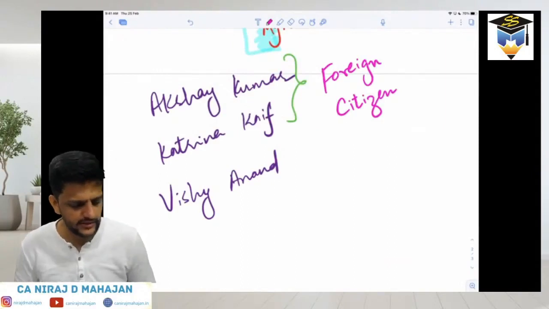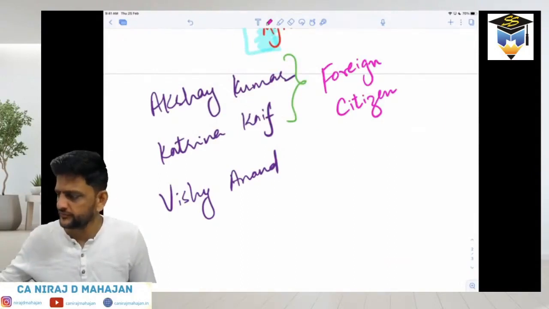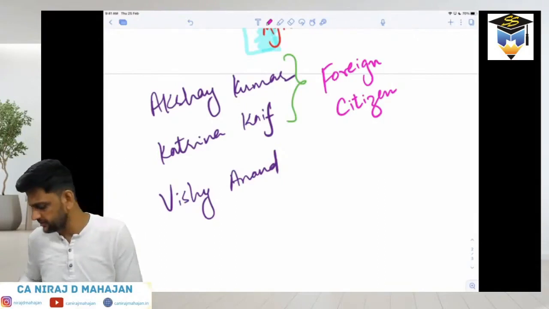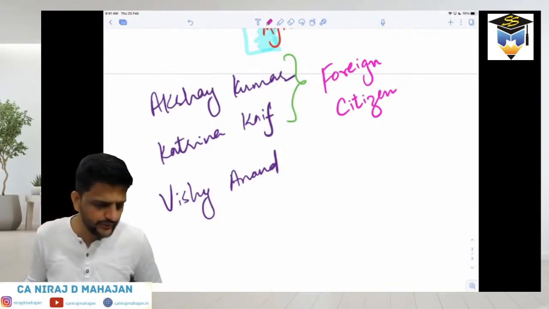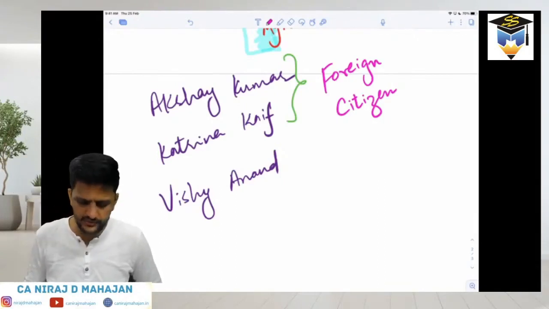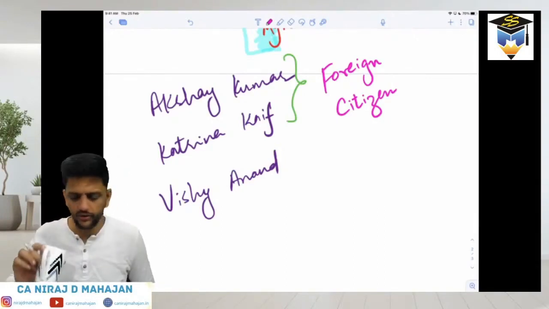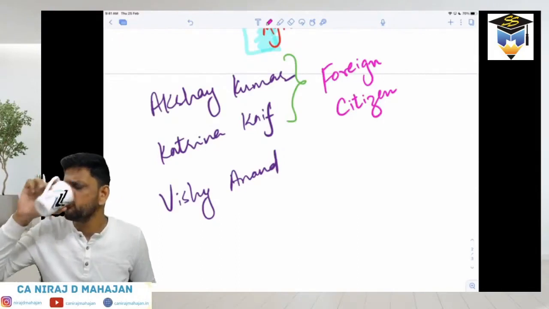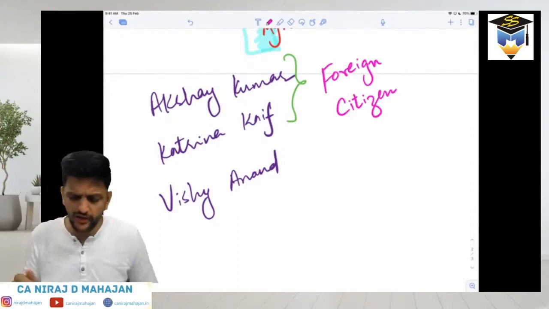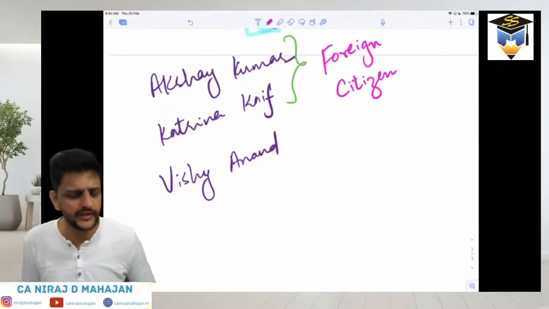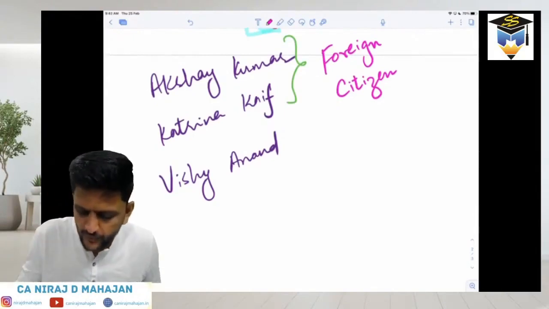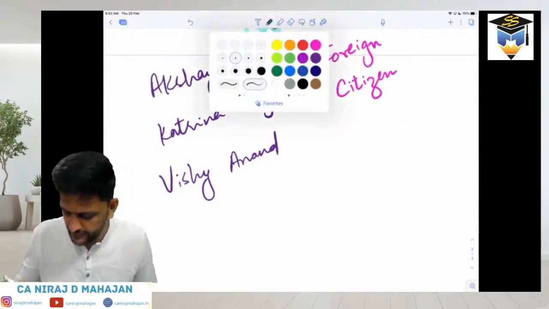Technically speaking, yes, not of Indian origin. Katrina Kaif may not be of Indian origin directly; her parents or whoever might be. Akshay Kumar at least is, but they are foreign citizens. There is a lot of controversy about Akshay Kumar, that he was giving lots of advice, but he himself was a foreign citizen.